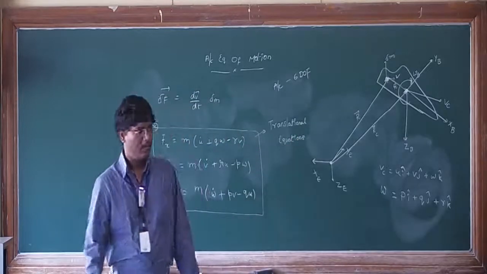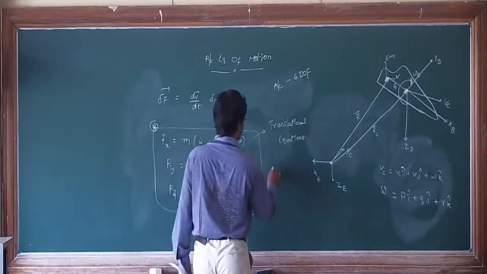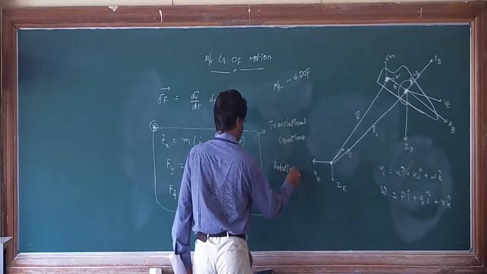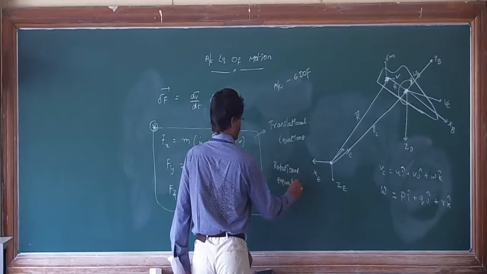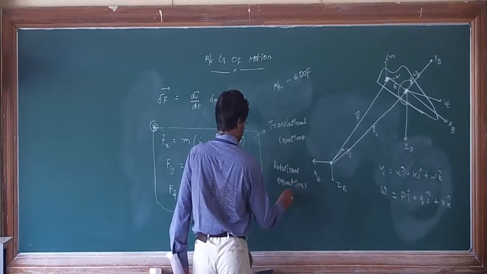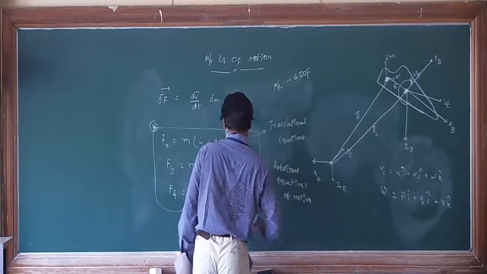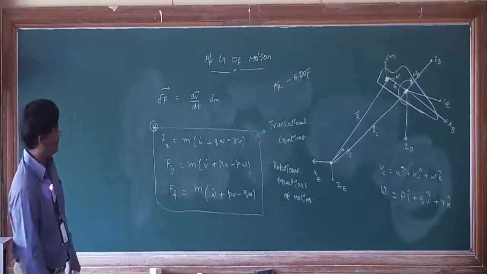Today we will discuss aircraft rotational equations of motion, right?